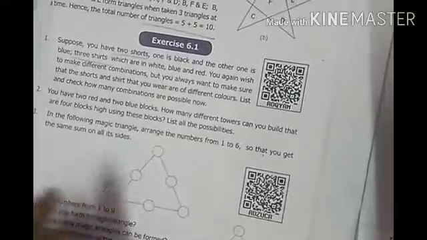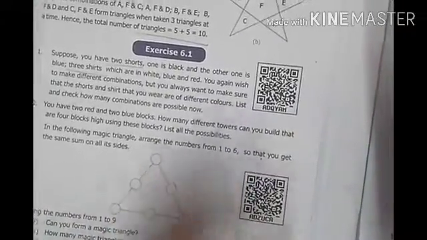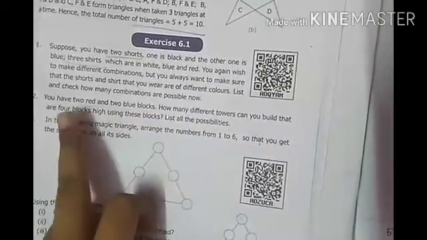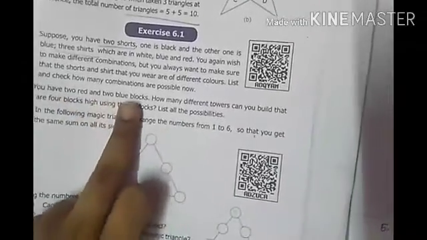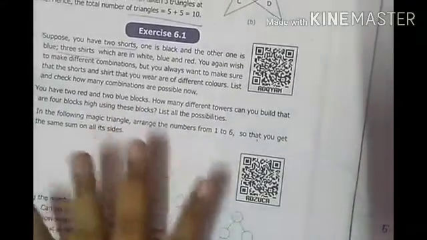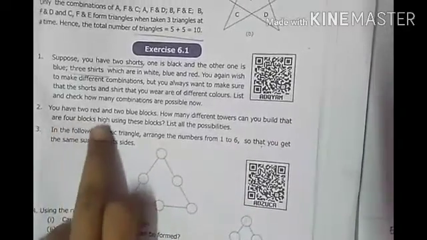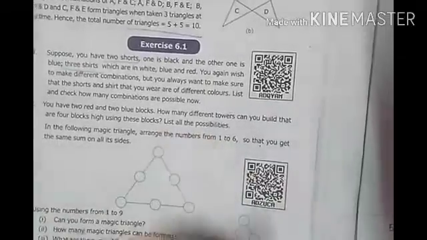In towers also we can take a real life example, like playing toys. We will be having the blocks, that is, 2 red and 2 blue blocks, and we can make a tower. So what they are asking is, we have 4 blocks totally, and now they are asking us to list out the possibilities.